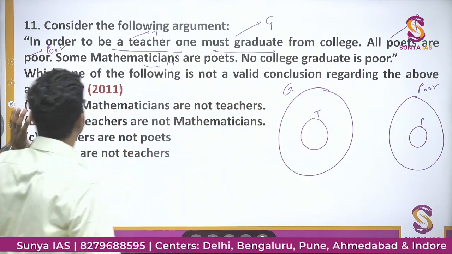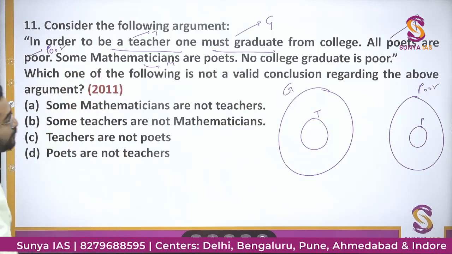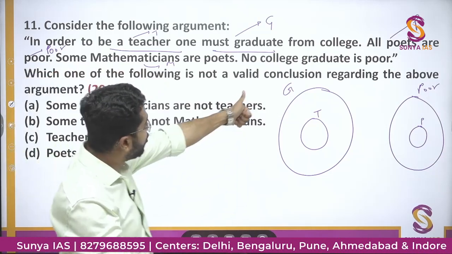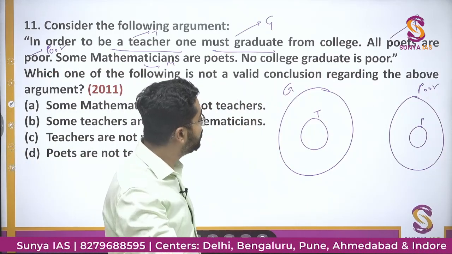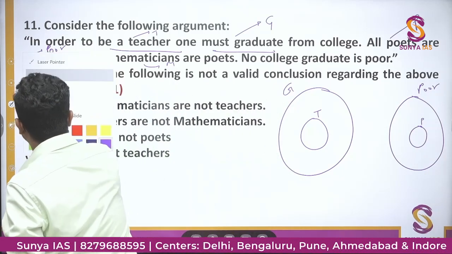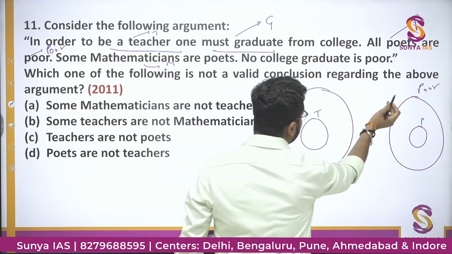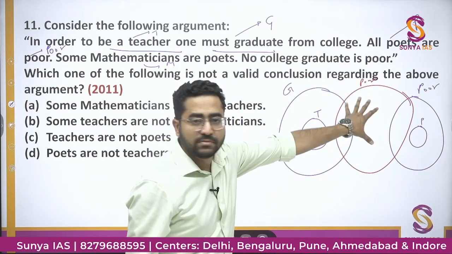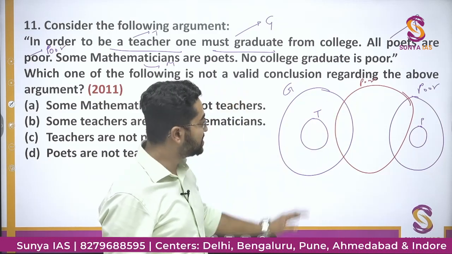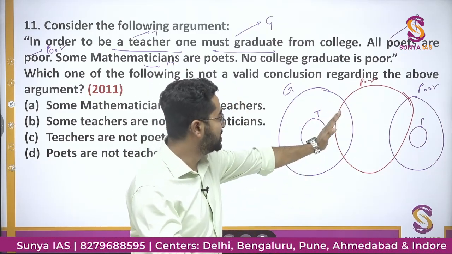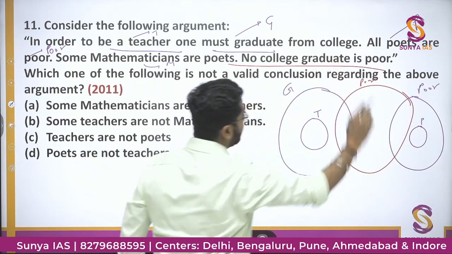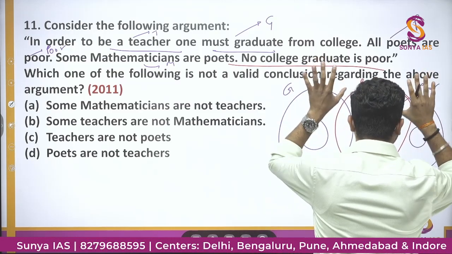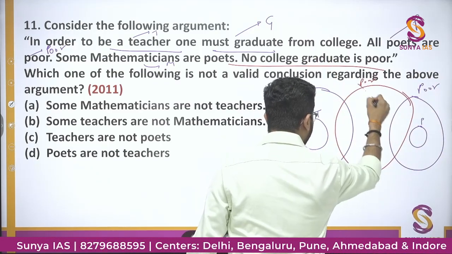All poets are poor. Some mathematicians are poets, and no college graduate is poor. So what could I have done? I would have made this poor circle like this. In a general Venn diagram, I would make it intersect, so that some graduates are also poor. But this line is given: no college graduate is poor. When they have given no college graduate is poor, this poor and graduate will be mutually exclusive. These two will be different. This will be wrong.